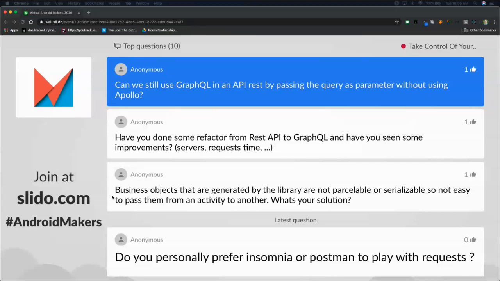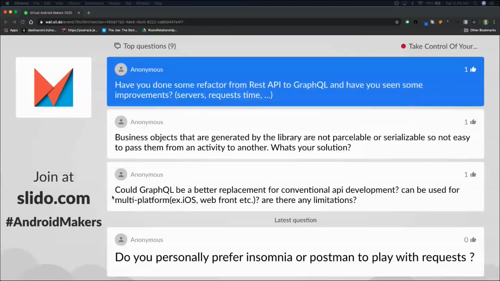Have you done some refactor from REST API to GraphQL? And have you seen some improvements? We did see some improvements with the GraphQL API, but there's some nuance in that some of our REST APIs existed for a really long time. And so for a company that's existed for a long time, APIs can get bloated. People want new pieces of information, so responses can get bigger, maybe services get larger.